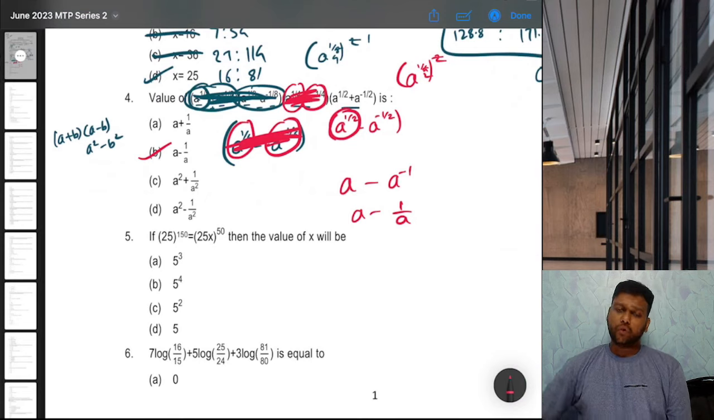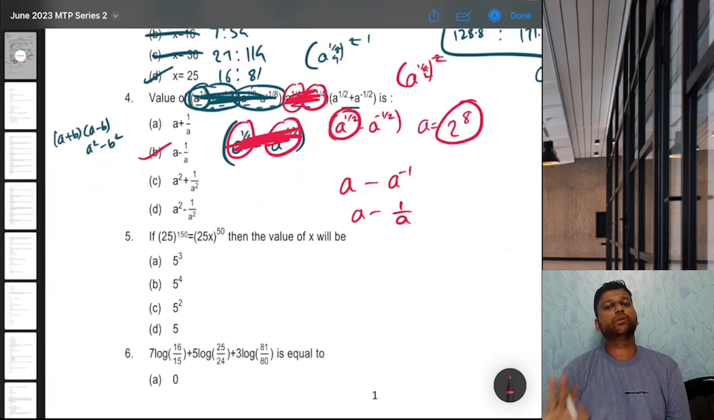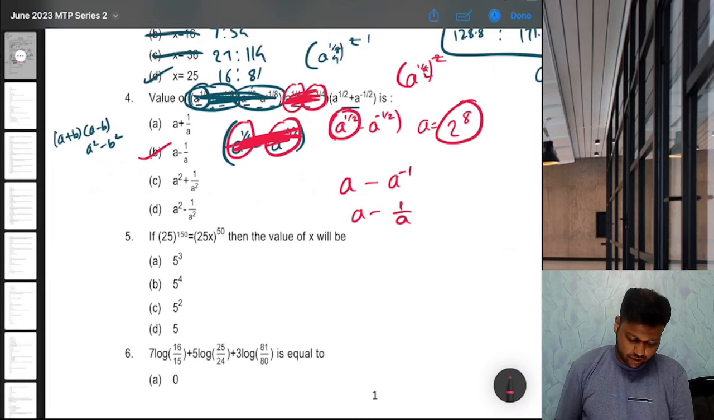Or if you want, assume some number like 2 raised to 8 in place of a, and then solve this all. That will also give you the answer. Okay, but I think this is faster.